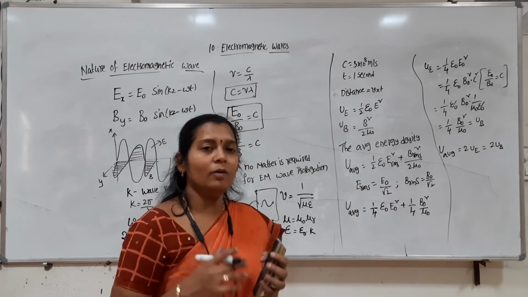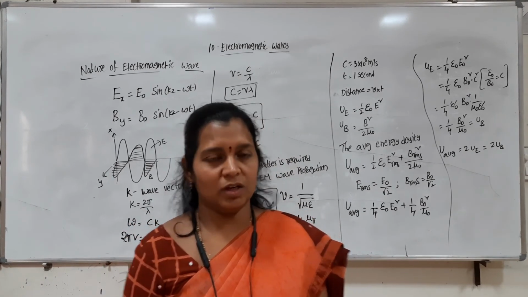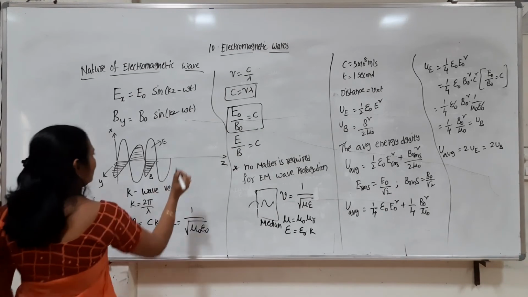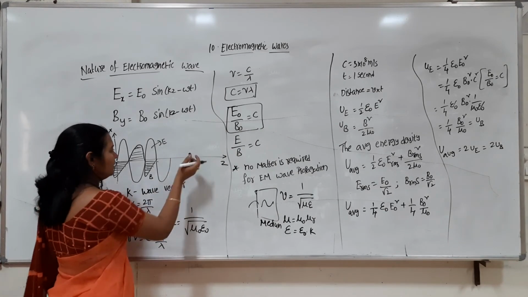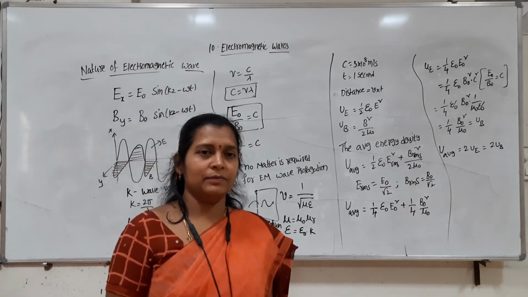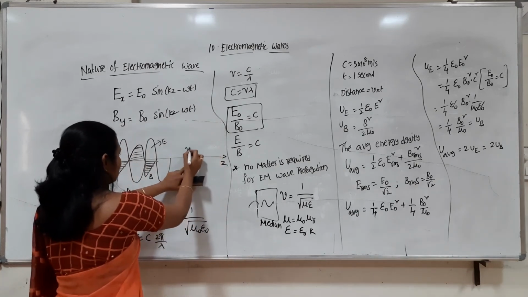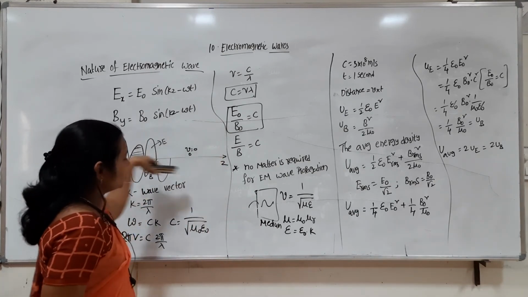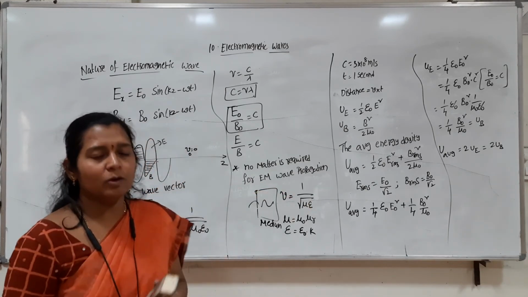So how can we prove that an electromagnetic wave carries energy? Let us consider a charge which is kept in the direction of propagation of the EM wave. Initially the charge is at rest, and when it is placed in the way of the electromagnetic wave, it is set in motion.